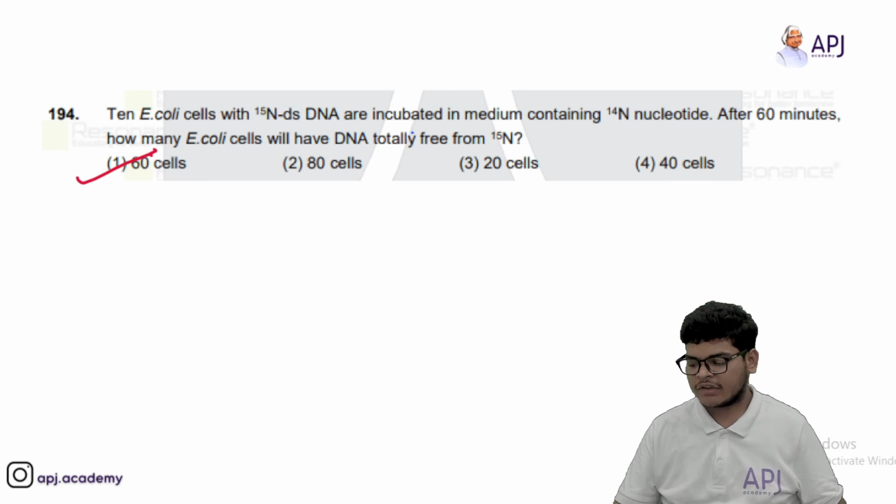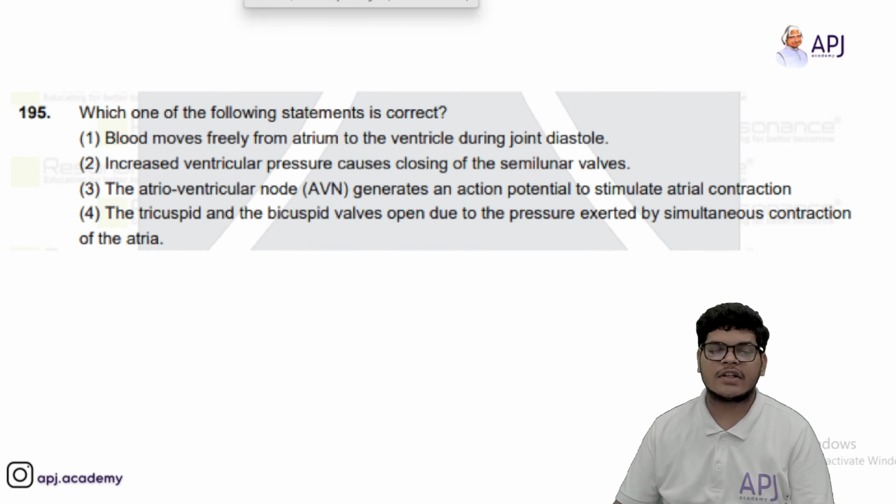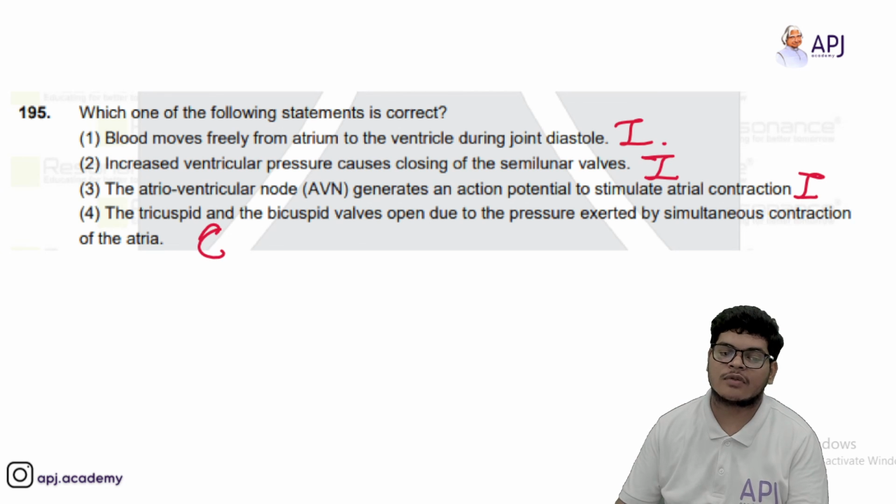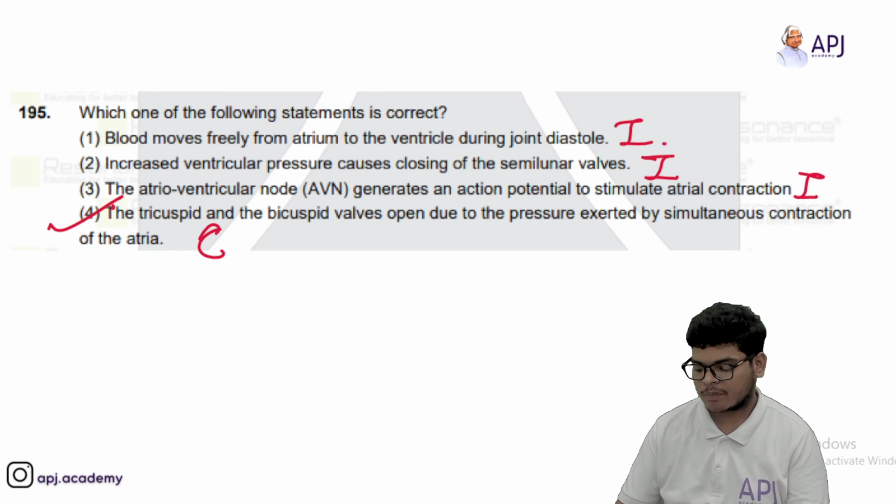Okay. Then we will have, which one of the following statements is correct? So blood moves freely from atrium to ventricle during joint diastole. No, it is not correct. Increased ventricular pressure causing closure of semilunar valves. No. The atrioventricular node generates action potential to stimulate atrial contraction. No. SA node is there. Tricuspid and bicuspid valve open due to pressure exerted by simultaneous contraction. So this is correct. So option fourth is correct option.